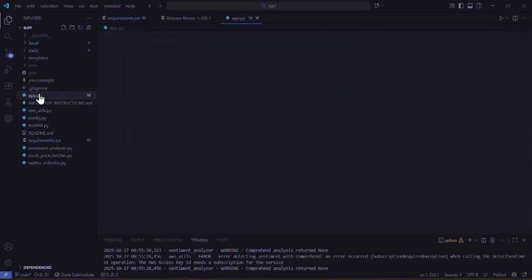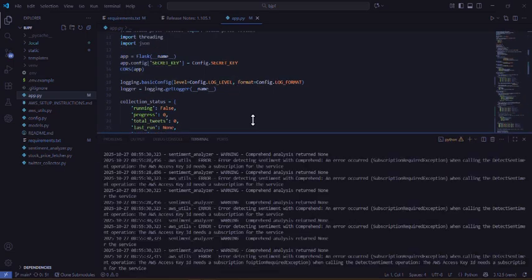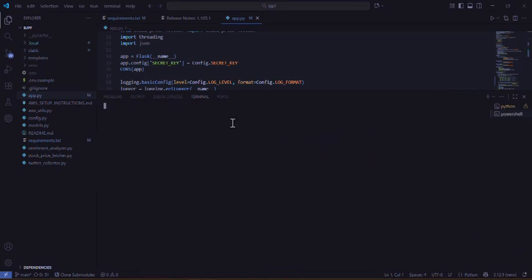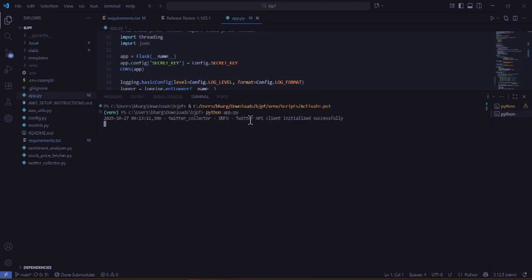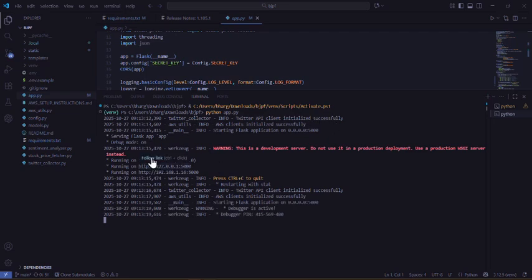Now we will go to app.py. This is the main app file which we will run from our terminal. Right now it's running. For example, if I click on a new terminal and run python app.py, it shows that the Twitter API initialized successfully, AWS clients initialized successfully, starting Flask application, and then it will start the server.